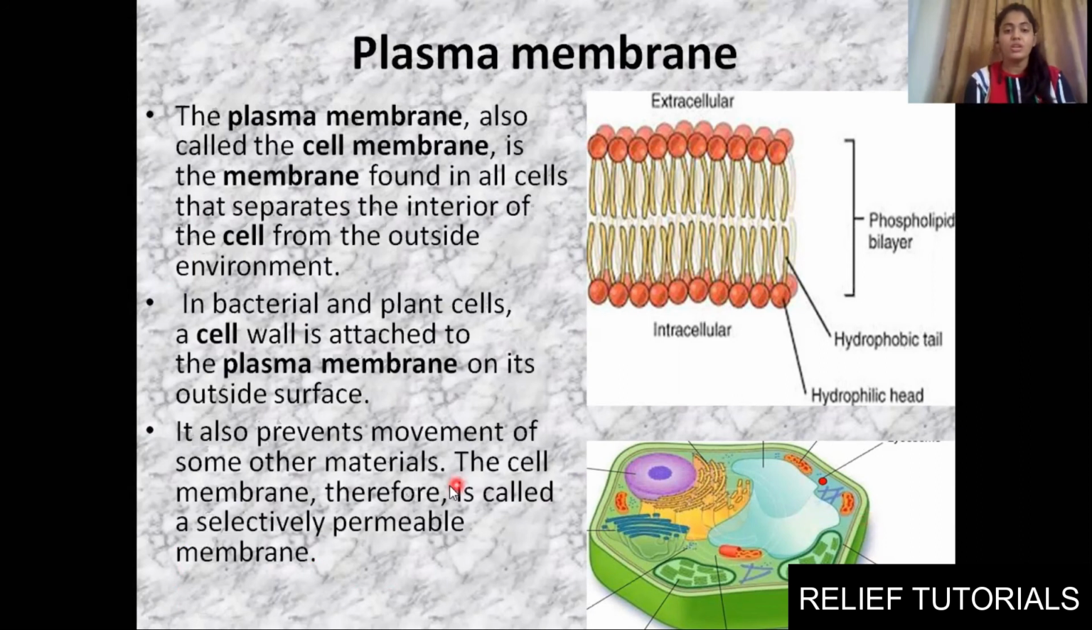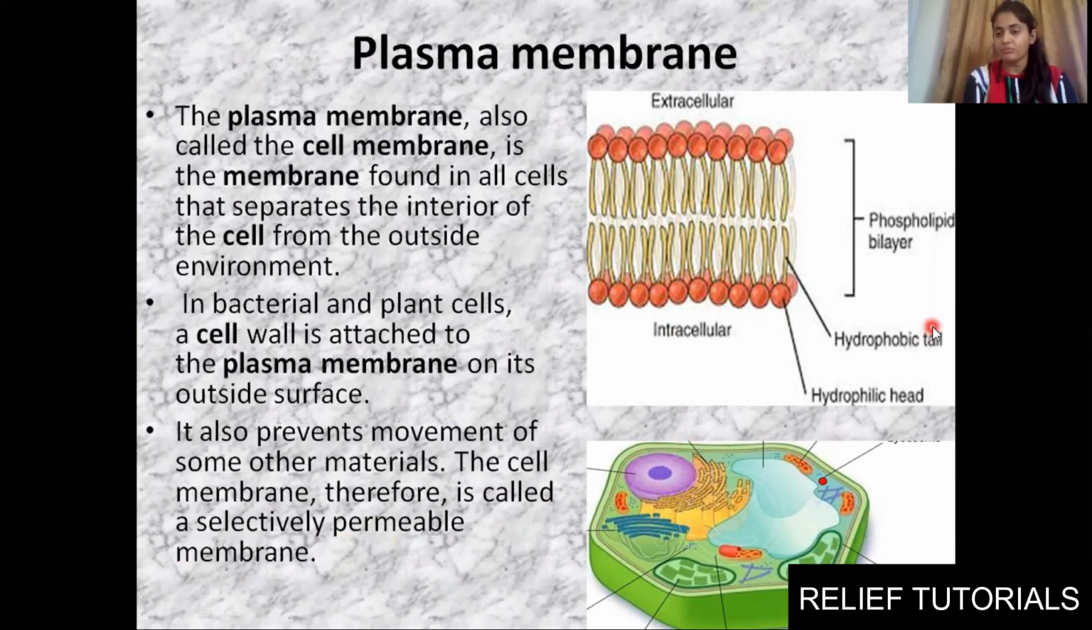Now, what is the function of this plasma membrane or cell membrane? It also prevents the movement of some other materials. It is a semi-permeable membrane, a selectively permeable membrane. It allows the entry of a few molecules in and out. So it is known as a selectively permeable membrane. The cell membrane, therefore, is called a selectively permeable membrane. You can see that this is our plasma membrane. This type of structure would be there in the entire cell membrane.